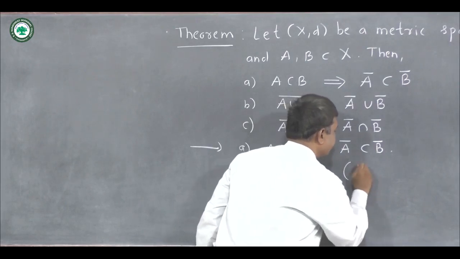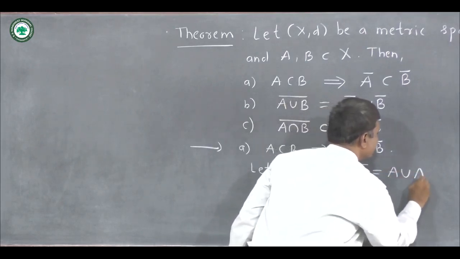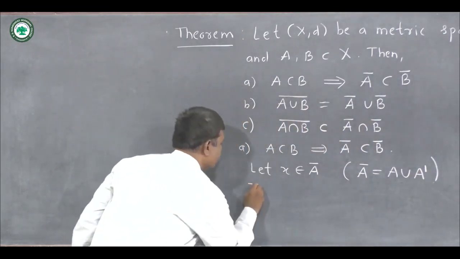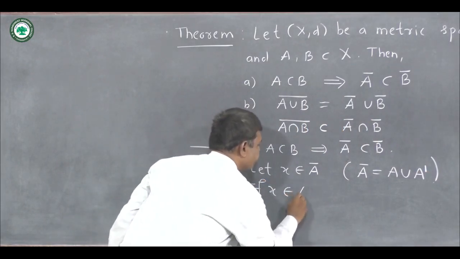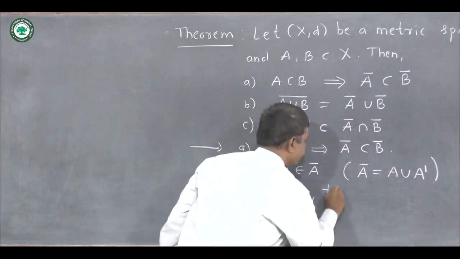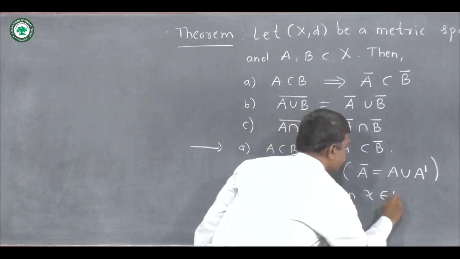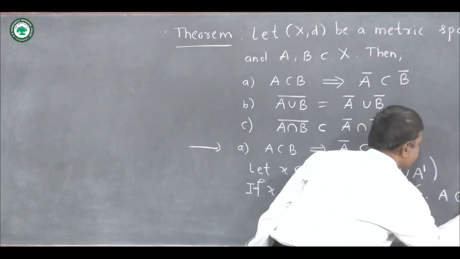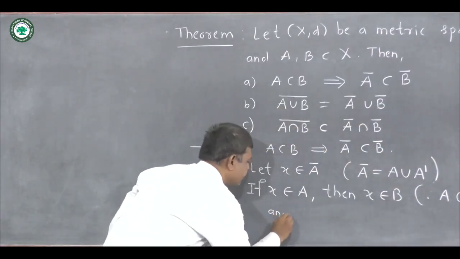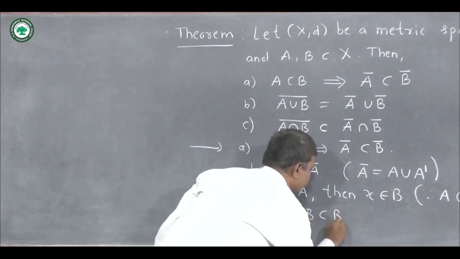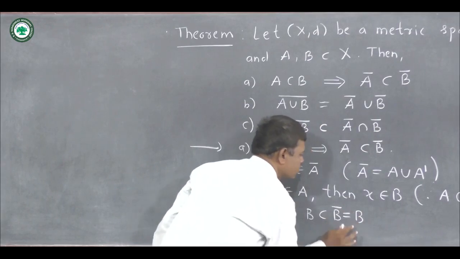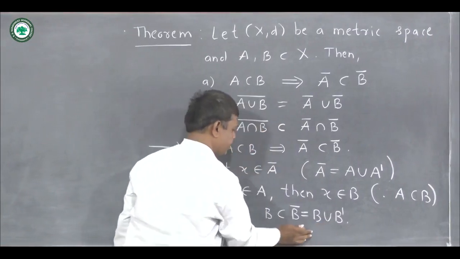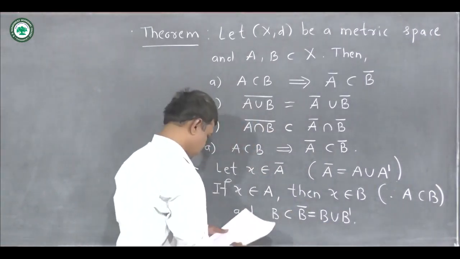But we know that A closure is A union the set of limit points of A. So if x belongs to A, then x belongs to B, because we know that A is a subset of B, and we also know that B is always contained in B closure, because set B closure is nothing but B union the set of limit points of B. So B is contained in B closure.